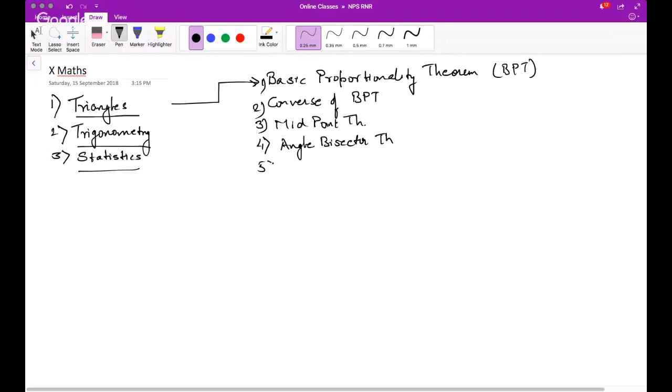And then we discussed criteria for similarity of two triangles.